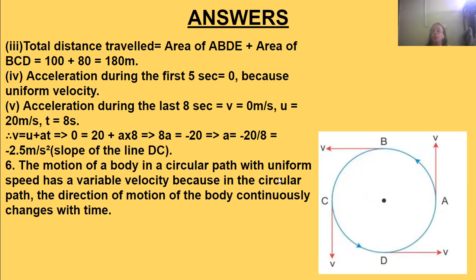When a body is moving in a circular path with uniform speed, it has a variable velocity because the velocity is continuously changing as it moves in a circular path. The direction of the motion of the body continuously changes over time. That's why the velocity changes, variable velocity. But the speed is uniform. Okay. So this is the example.